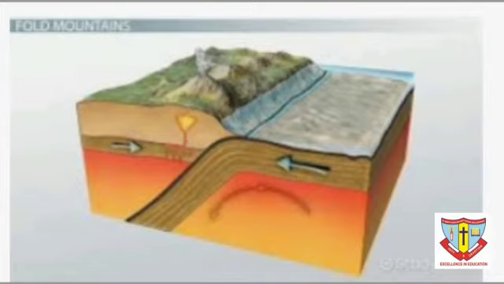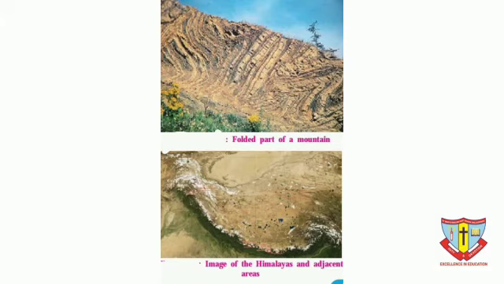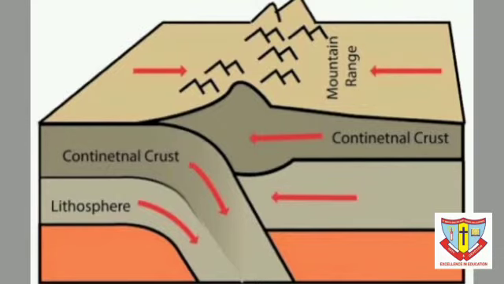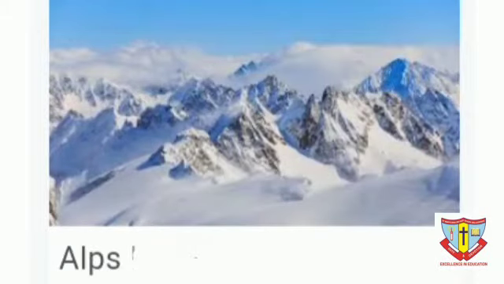Because of these energy waves and pressure working towards each other and in horizontal direction, the layer of the soft rocks form folds. If the pressure is very high, large scale folds are formed and their complexity increases. As a result, the surface of the earth gets uplifted and fold mountains are formed. The Himalayas, the Aravalis, the Rockies, the Andes, the Alps are the major fold mountains of the world.